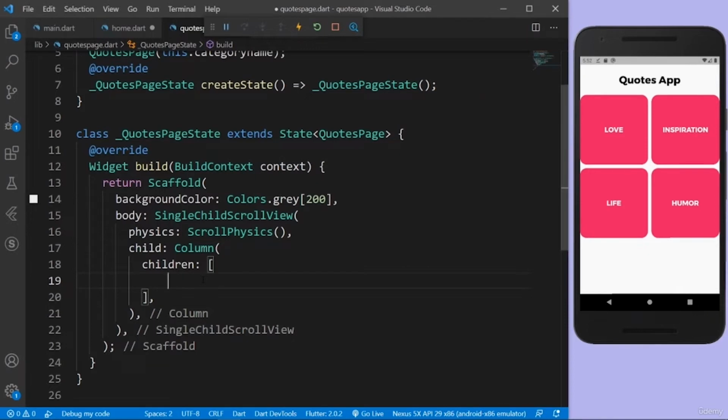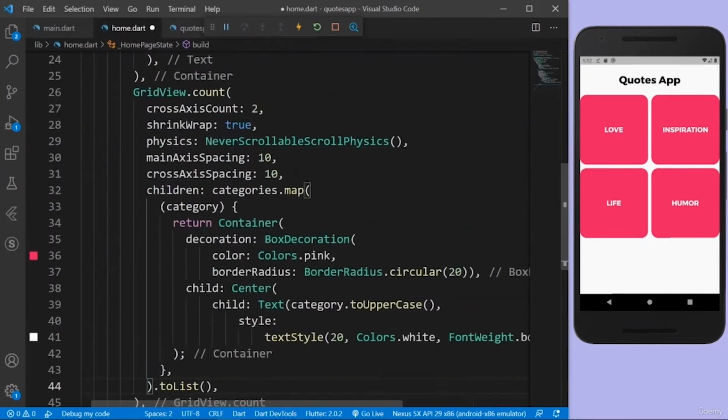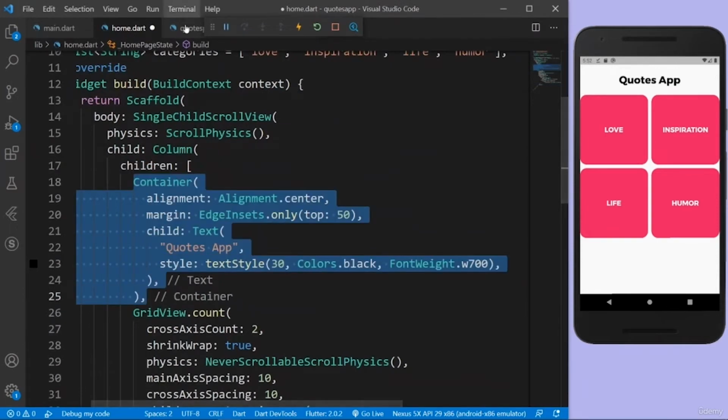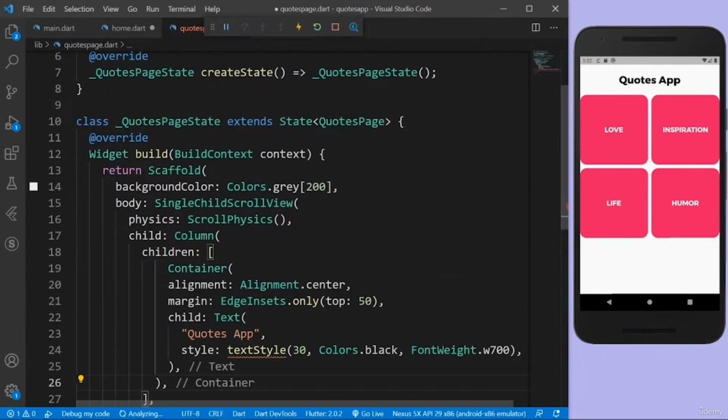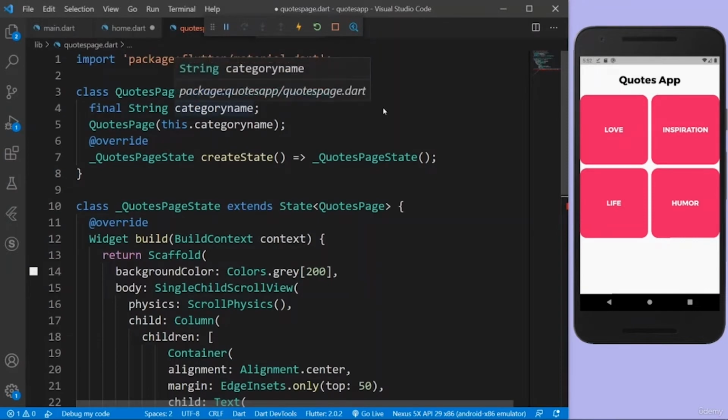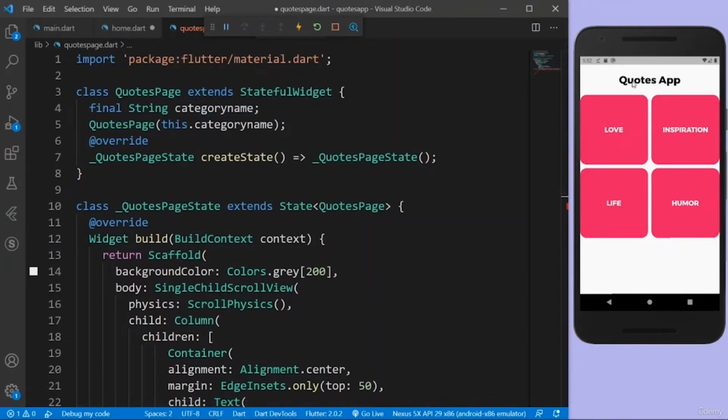So the first child is going to be the text, like the header, and I can kind of copy it from here. I'm going to just copy this header container, and let's just paste it here. And now we want to display the category name. So instead of saying quotes app, I want to say whichever category I clicked on. So for example, if I clicked on this love category, then I want to show here love quotes.